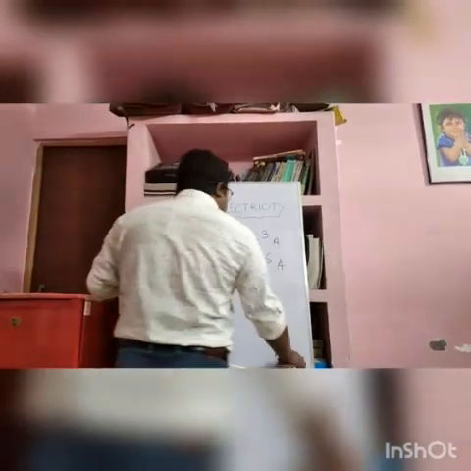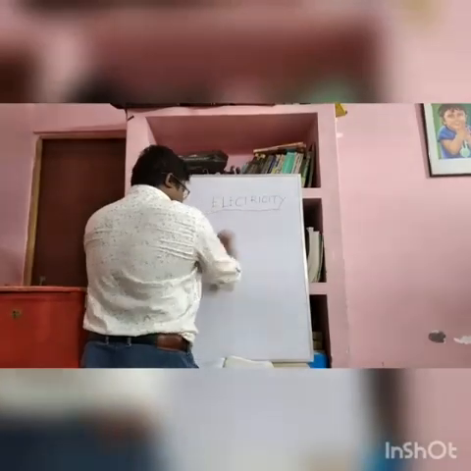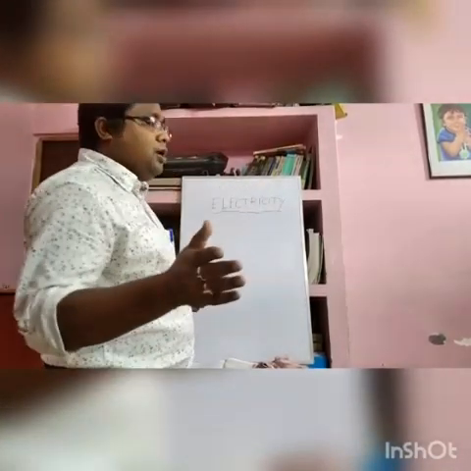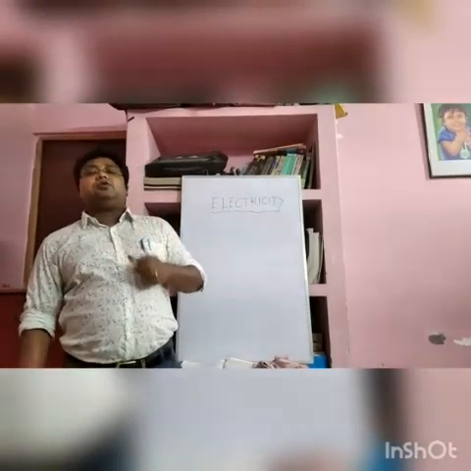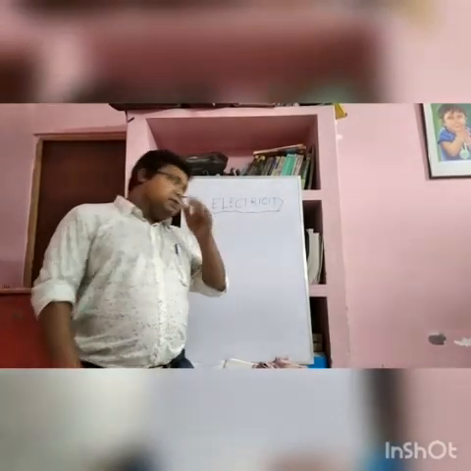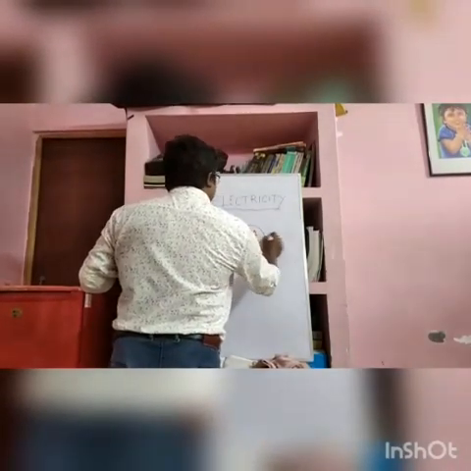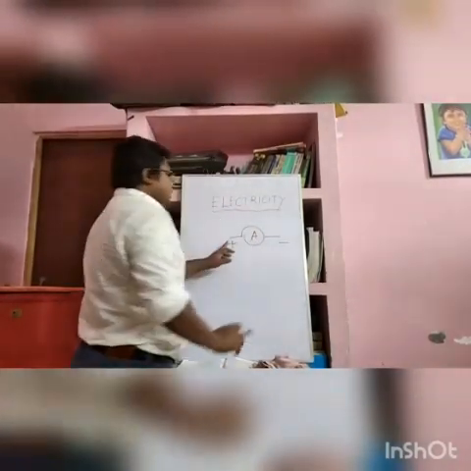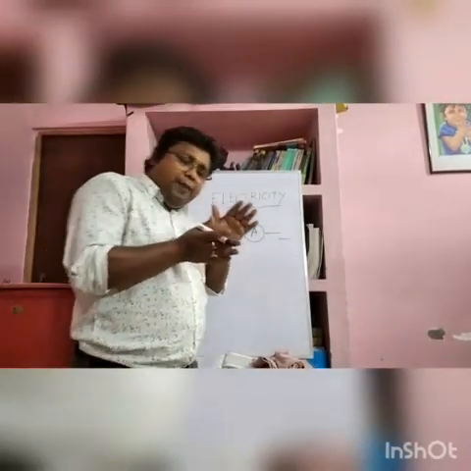Now another point: how can we measure the electric current in a circuit? One device is called an ammeter. An ammeter is used to measure the electric current through a circuit. The ammeter symbol is like this. It has 2 terminals, one positive terminal and one negative terminal. So that is about electric current, just short tips.